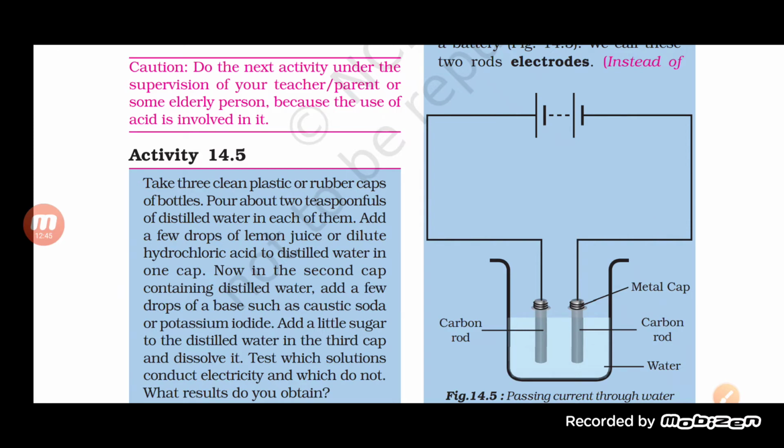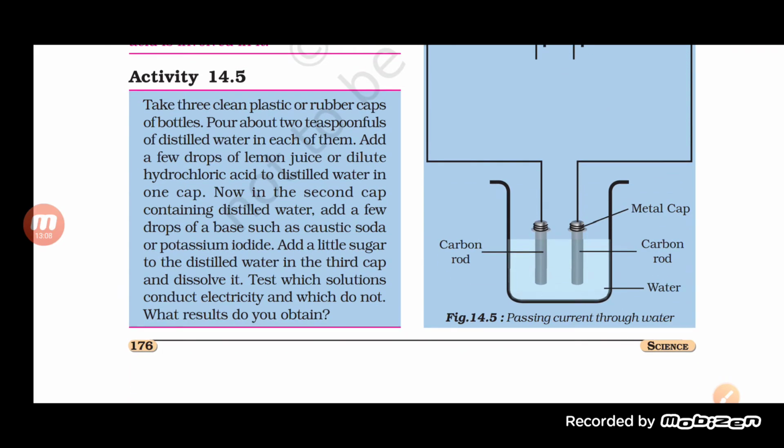And the second one, having caustic soda or potassium iodide, we will also say is a good conductor of electricity. It will also allow the electric current to pass through it. Then the last one, when we add sugar into it, sugar does not produce ions, and thus sugar will not help the electric current to pass through it.